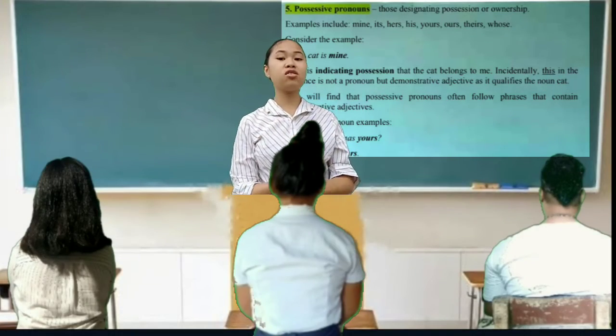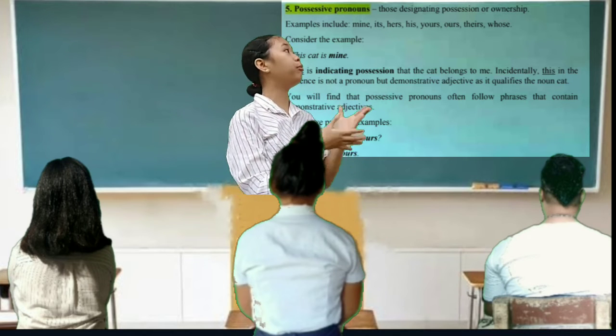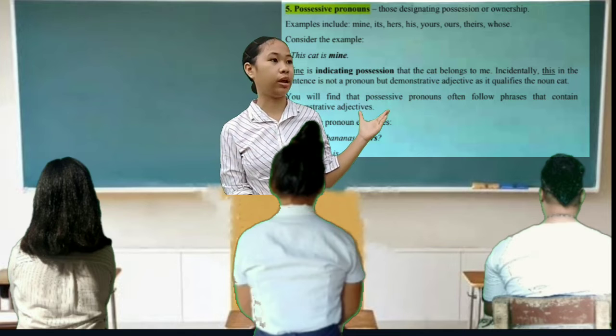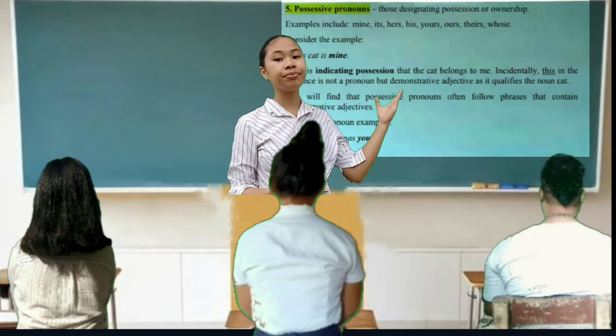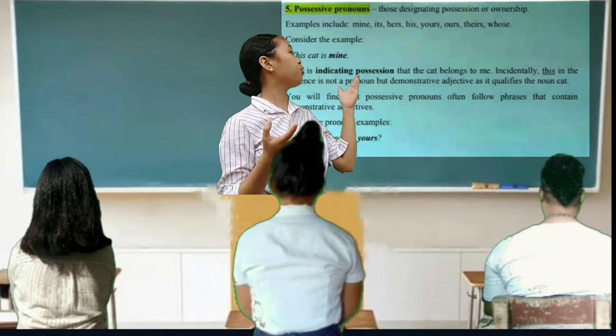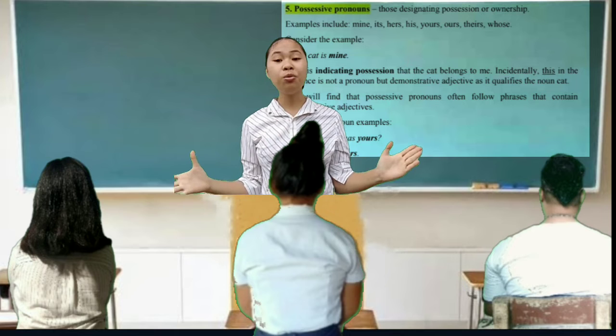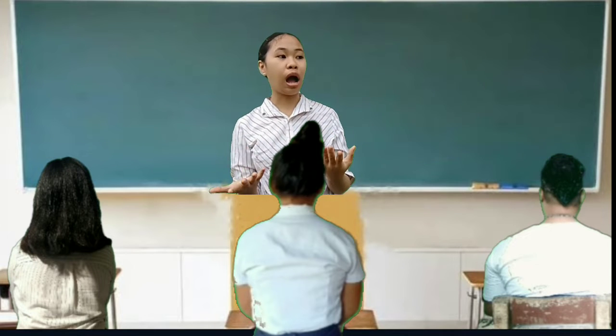Thank you, Michelle. So again, possessive refers to indication of possession or ownership. Like for example, the money is mine. That cat is yours. Mine is red. Now, for the relative pronoun, anyone?